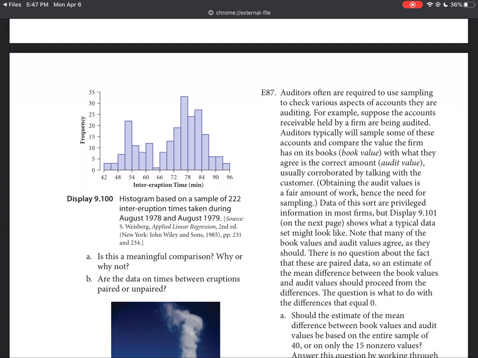It says, would this be a meaningful comparison? Why or why not? And I guess if your goal is to try to see if there's some sort of predictability to it, why not? If you're going to separate them into two groups, shorter eruptions and long eruptions, as long as you have a definitive cutoff point and neither of those groups are really overlapping, then that would be pretty good. You can see that the eruption time of 66 minutes seems to be almost non-existent. So I think you could classify long eruptions in that 72 plus category, and short eruptions in the less than 60 minute category, and you'd probably be okay.